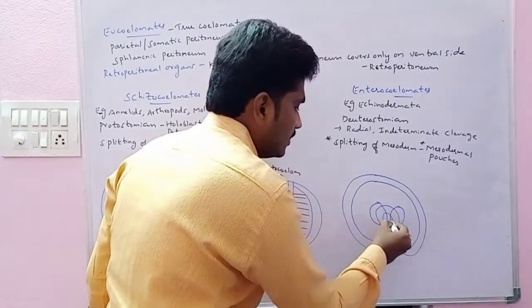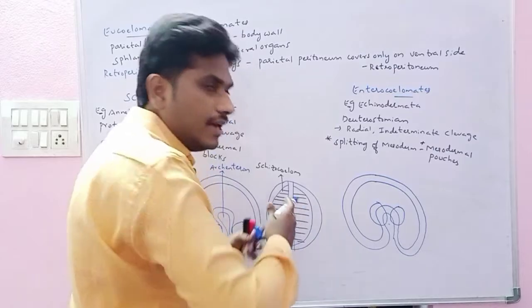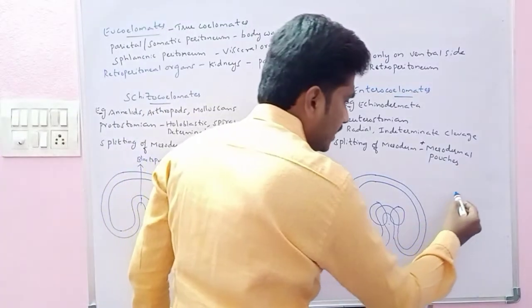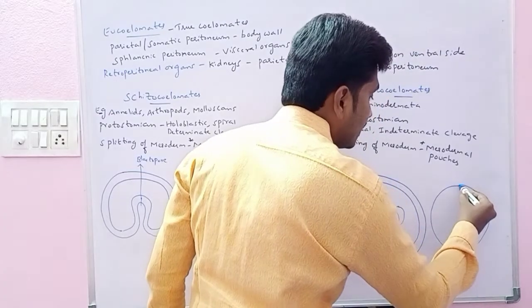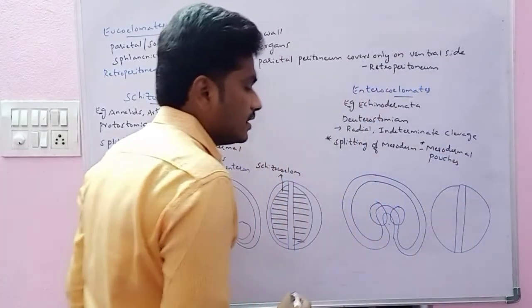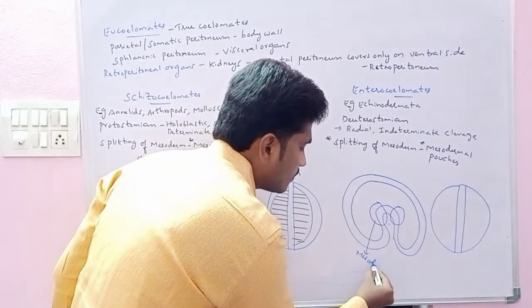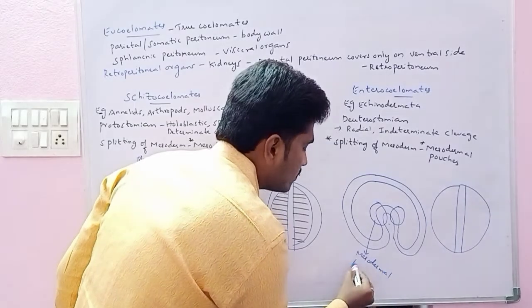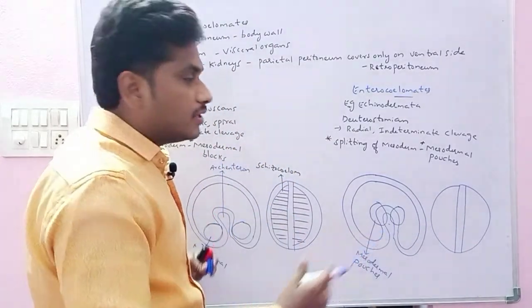This place we call the archenteron. Mesodermal pouches are formed and they help the splitting of the mesoderm. The same evagination takes place here, but remember the point: splitting of the mesoderm takes place. These are the mesodermal pouches, and they help the splitting of the mesoderm.